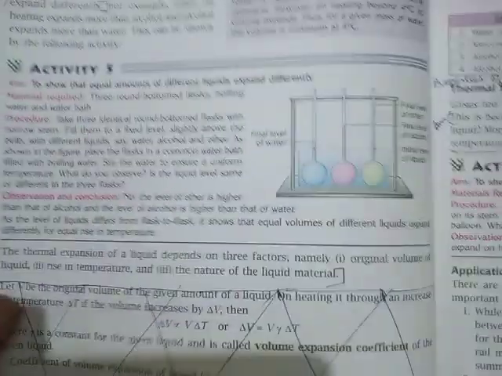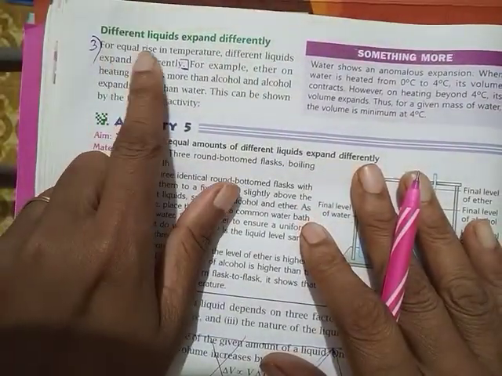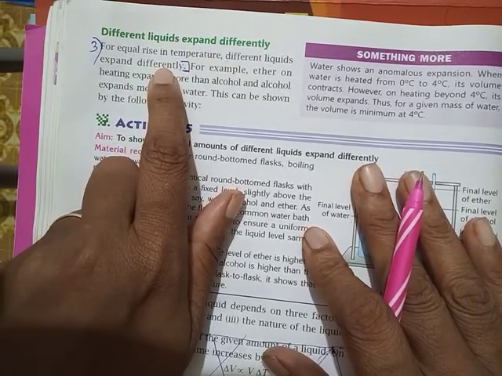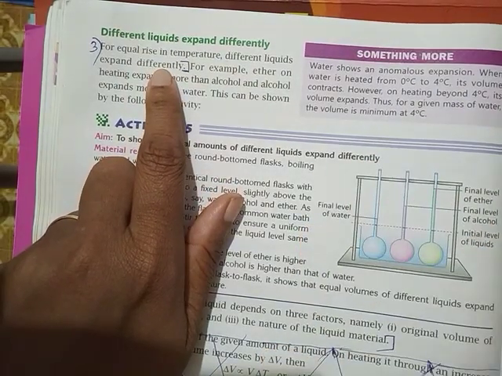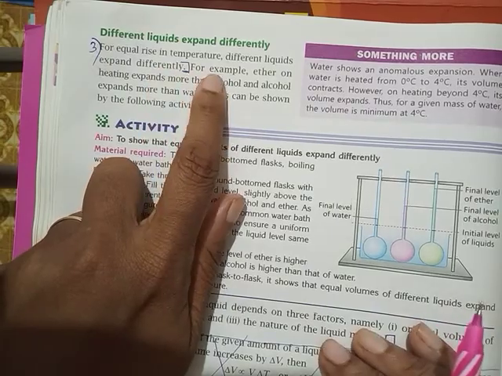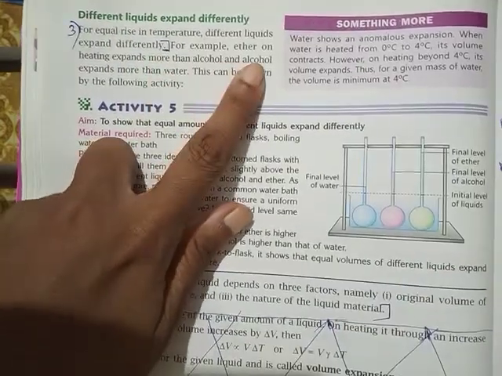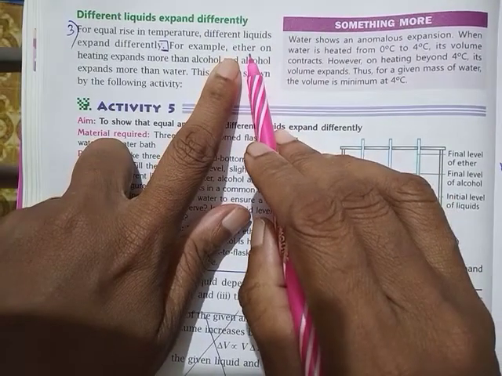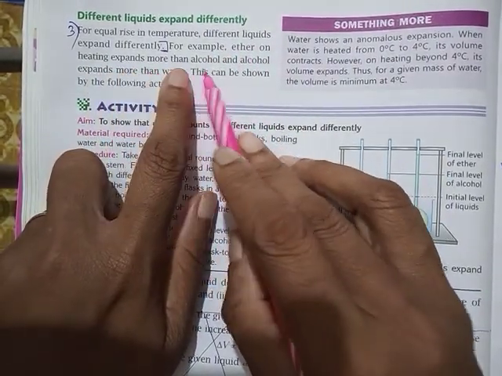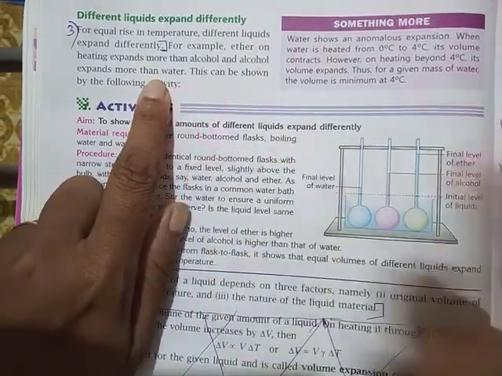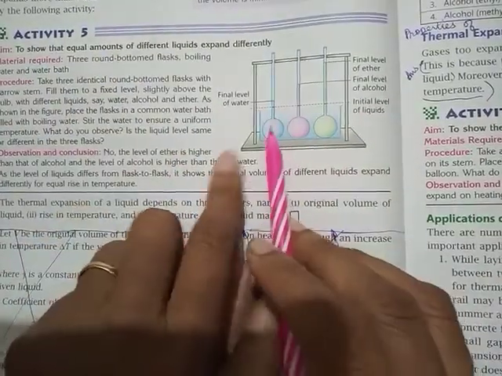Then the third property that you should know is, for equal rise in temperature, different liquids expand differently. Like solids, different solids expand differently, similarly different liquids also expand differently. For example, ether expands more than alcohol, and alcohol expands more than water. So let's see this activity.